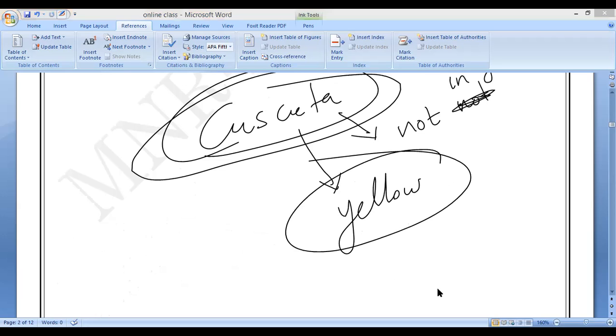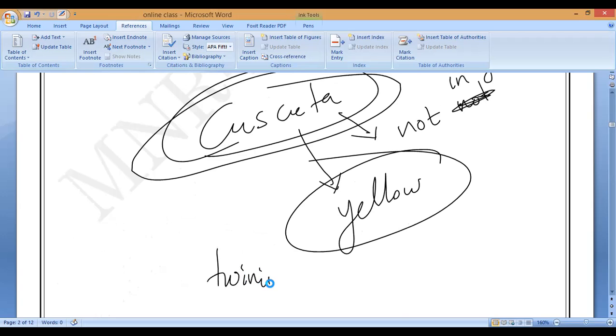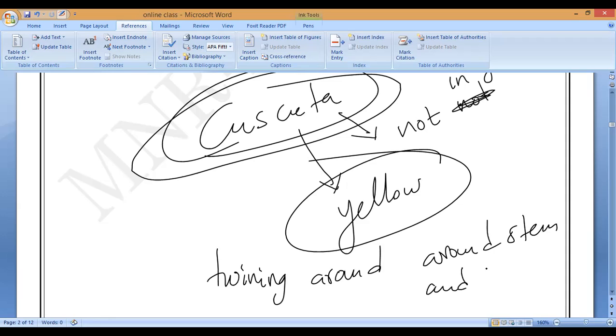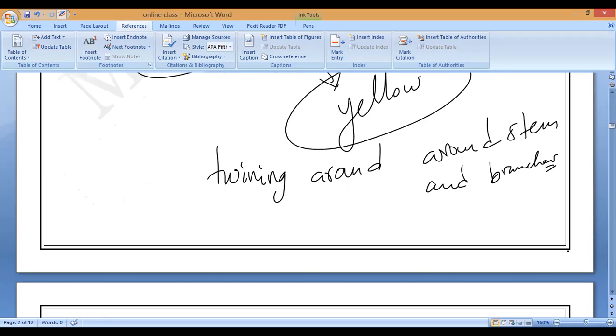The Cuscuta plant has a yellow tubular structure twining around the stem and the branches of a tree. What is the meaning of twining around? Twining means rotating, correct or not? Twining around the stems and branches of the host plant. Do you understand, Mari?